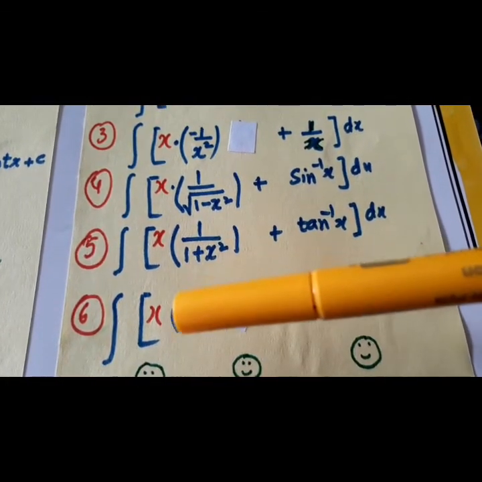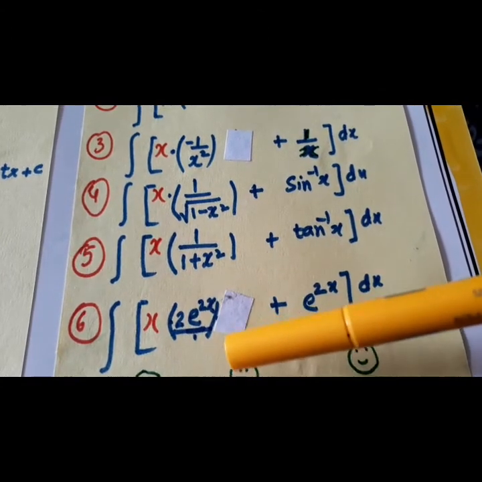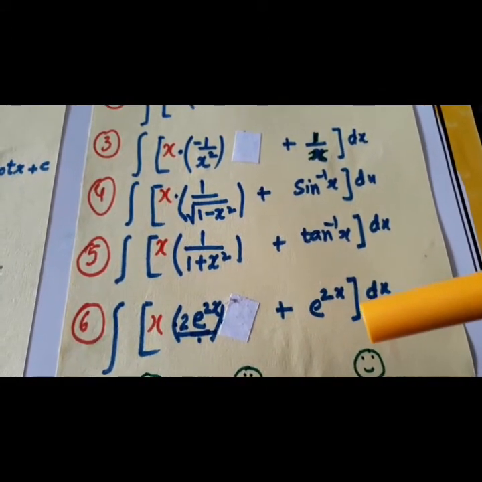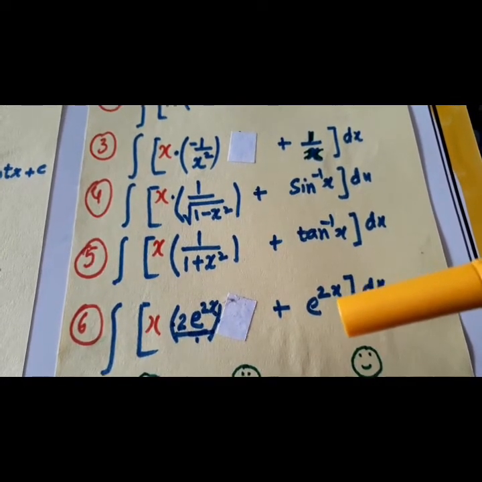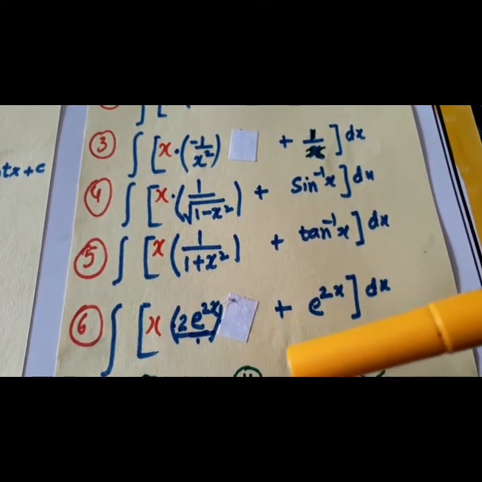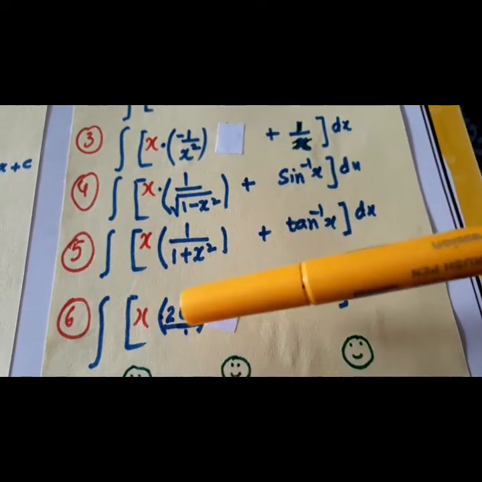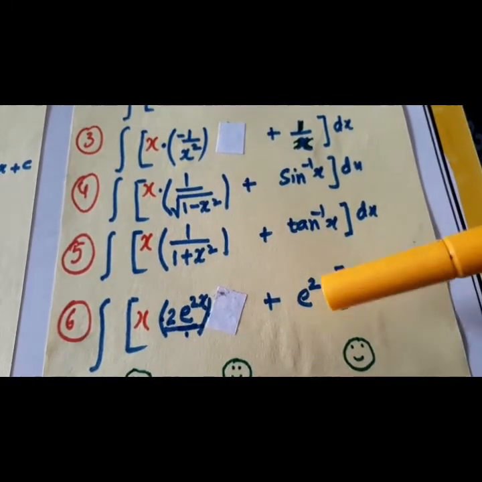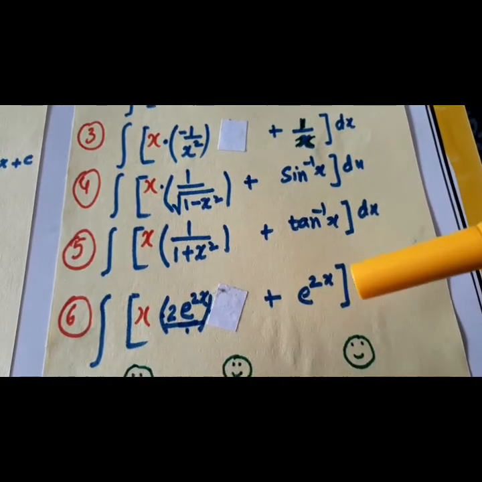Next, x into 2 into e raised to power 2x plus e raised to power 2x. What is the derivative of e raised to power 2x? It is e raised to power 2x into 2. So this is the derivative. So this is Papu, this is Mummy, this is Papa. The answer will come Papu, Papa.